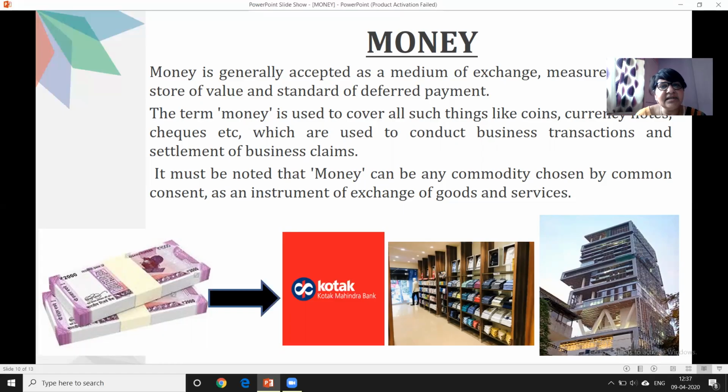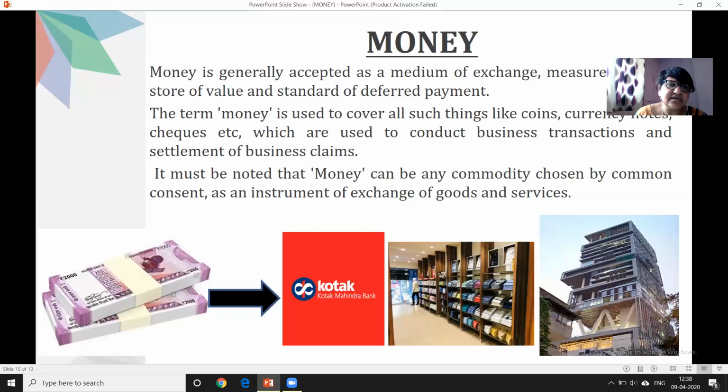Next, the term money is used to cover all such things like coins, currency, checks, etc., which are used to conduct business transactions and settlement of business claims. Whatever business deals are taking place, they need money. If you remember, in the starting we studied that all economic activities cannot take place without the help of money.